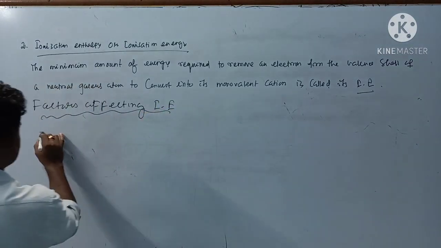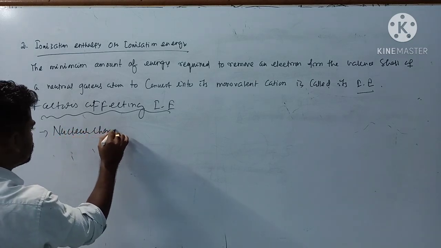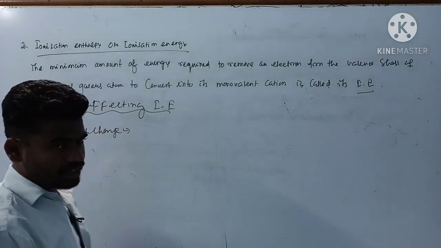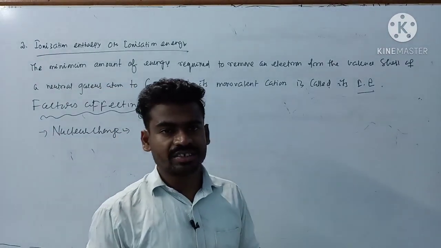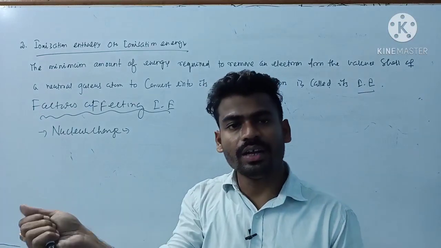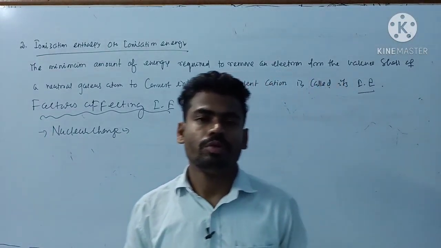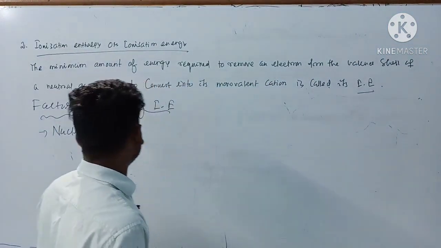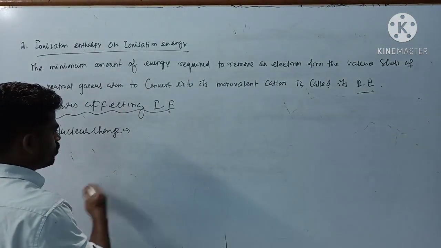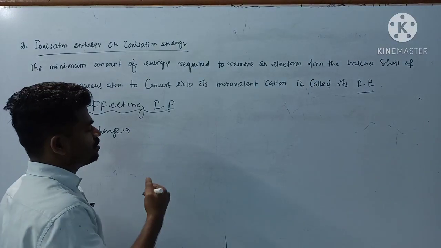First one, definitely, is nuclear charge, you know. The more the nuclear charge, the more will be its tendency to attract the valence shell electron. If the valence shell electron is held tightly by the nucleus, then more energy is required to remove it from its valence shell.